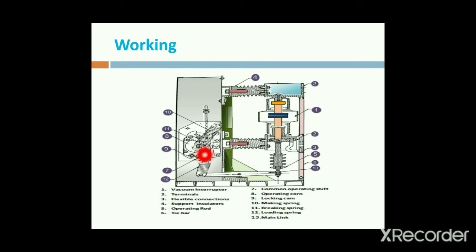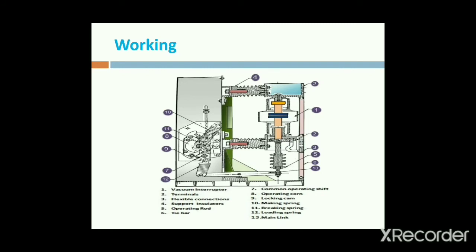Due to the abnormal conditions, the contacts are separated, and then an arc is struck in between the fixed and moving contacts.